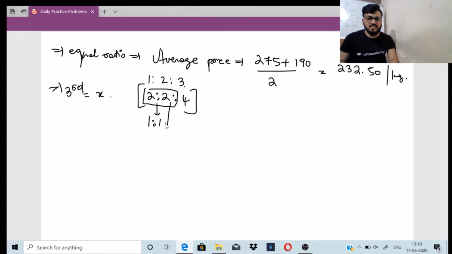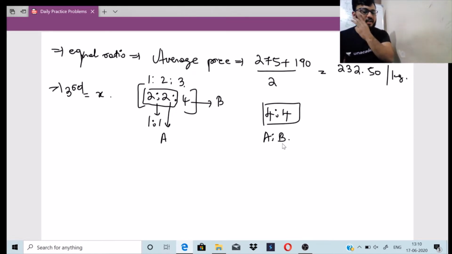If I take the first and second together as part A and the third as part B, then A will be 2 plus 2, that is 4, and B is 4. So A is to B is 4:4, which is nothing but the ratio of 1:1.